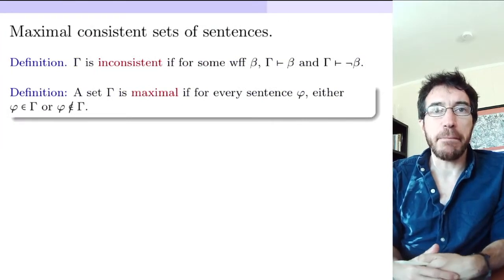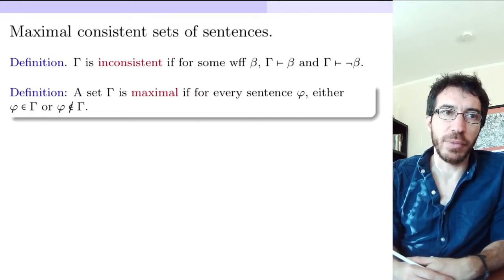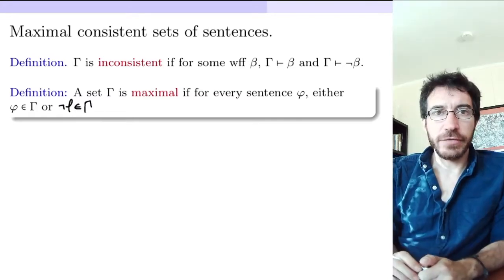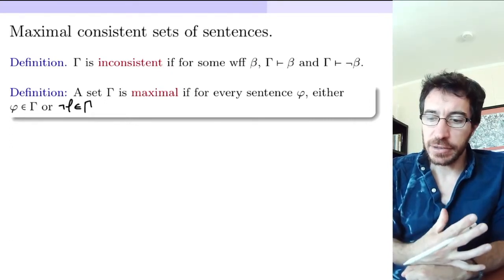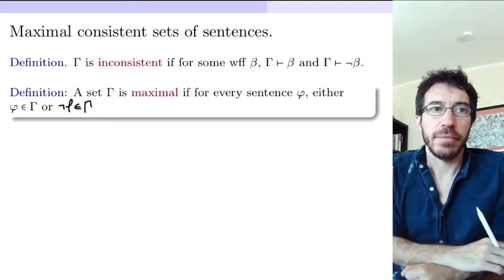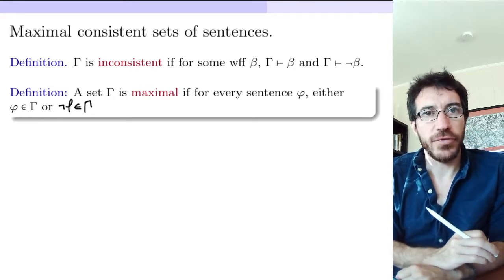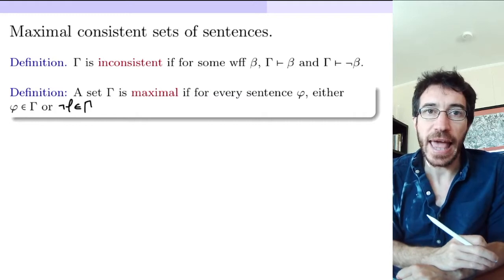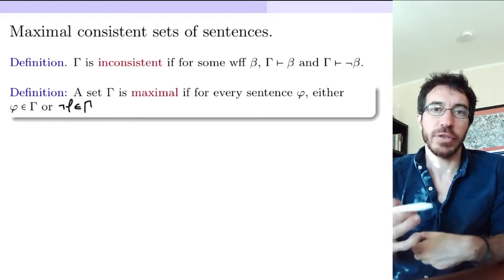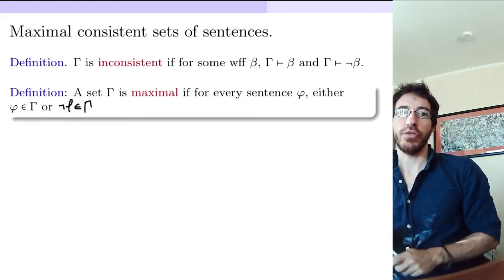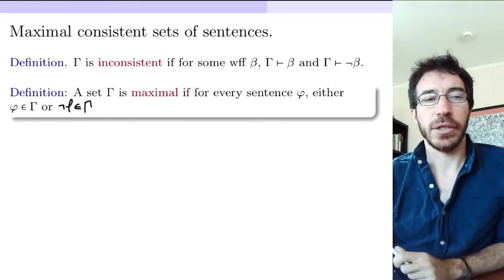And a set of sentences is said to be maximal if essentially you cannot make it bigger. By that I mean for every sentence phi, either it or its negation belongs to gamma. So one of the two has to belong to gamma. And if you have a set that is consistent and maximal, then exactly one of those two is in gamma. You cannot have both, because if you have both, you will be inconsistent. So if you're consistent and maximal, you must have one of those two, but not both. So you cannot be bigger than that.